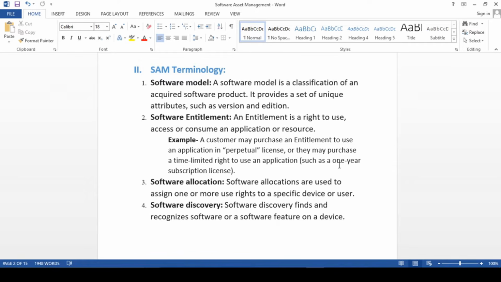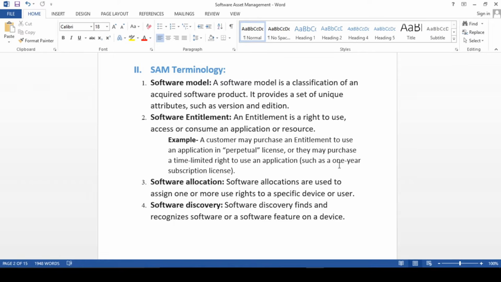Fine. Third is software allocation. Like the asset allocation, we have a software allocation. Software allocation is nothing but allocating as per the device or as per the user. Software allocation is used to assign one or more use rights to a specific device or user. So if we have installed a software, then we have to make one software allocation record as well.